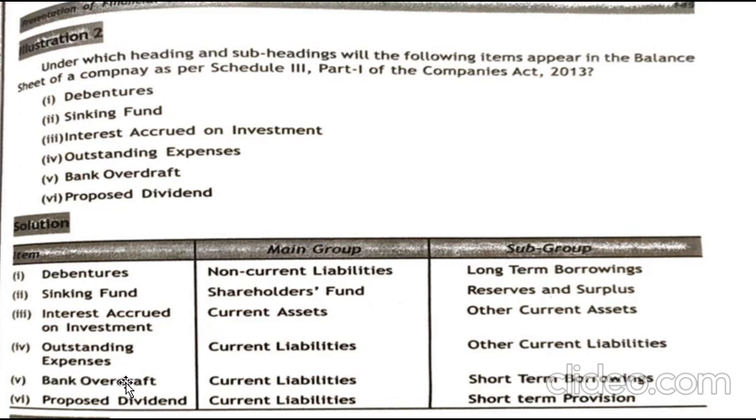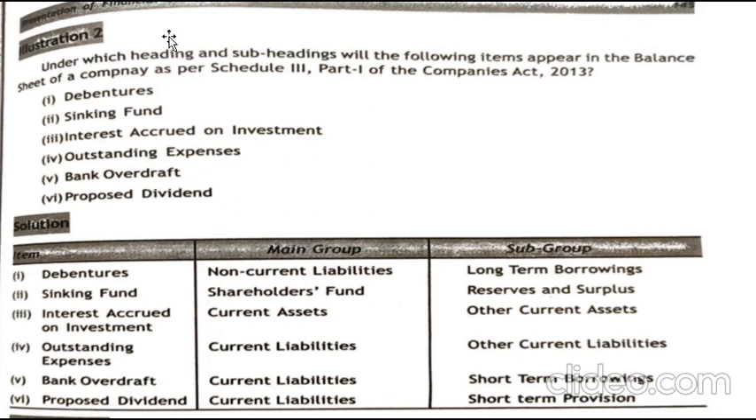So it will come under your short-term borrowings. It is a borrowing for a shorter period of time, which will come under your current liabilities. Next, proposed dividend. Proposed dividend is also a liability. You take shares from the shareholders, and you're liable to pay them.